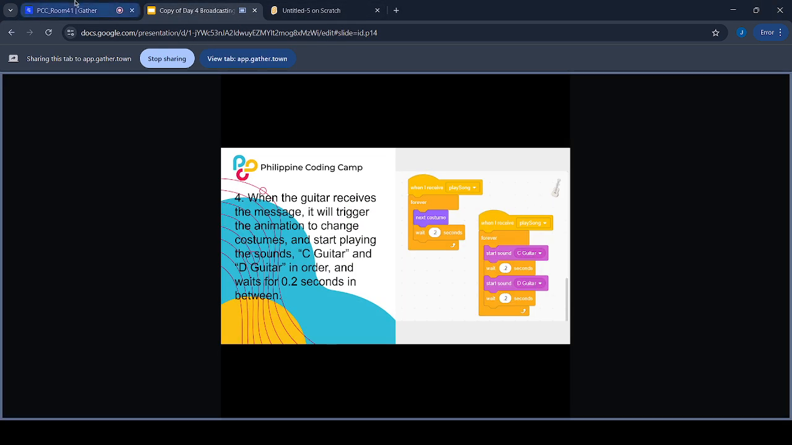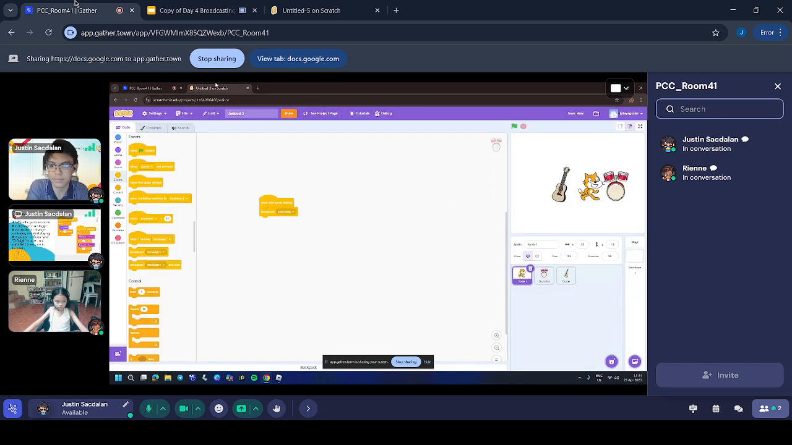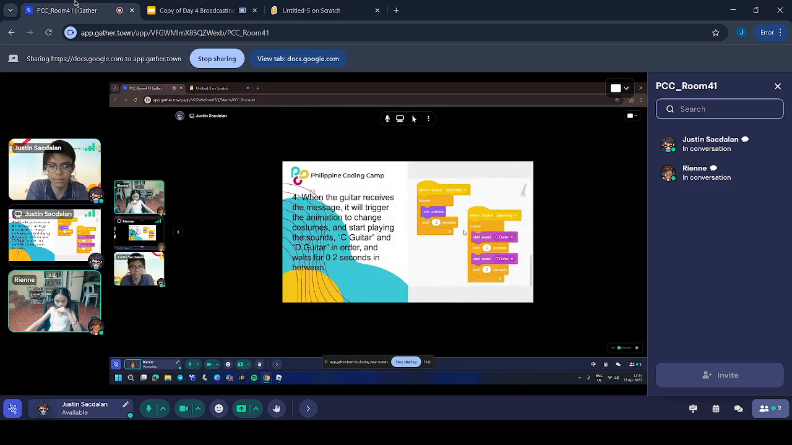Okay. So when the guitar receives the message, so guitar naman tayo ngayon, it should trigger the animation to change costumes. So can you write the change costume logic without looking at the slides? Do I have to memorize this? Not really.